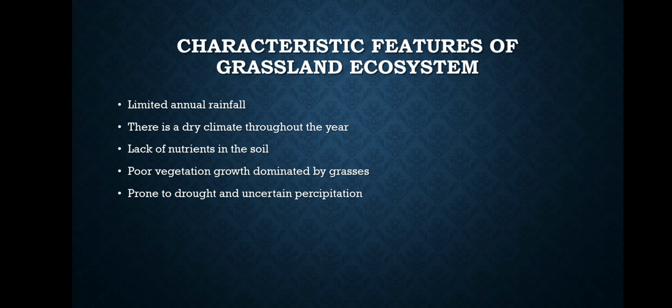It's way different with the grassland ecosystem, where we don't have leaves falling from trees and decomposing. So due to this, there's lack of nutrients in the soil.